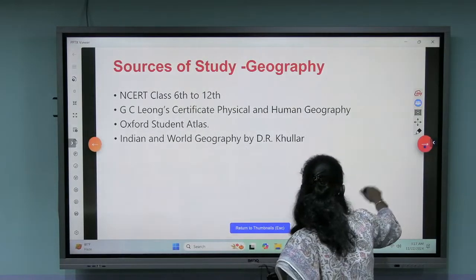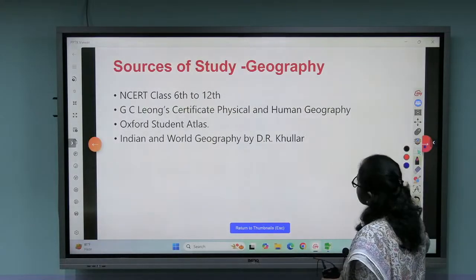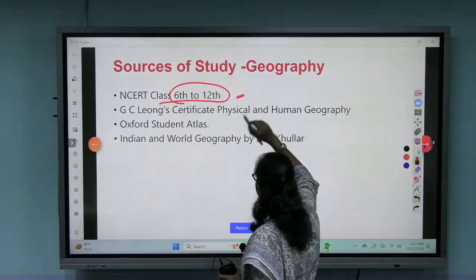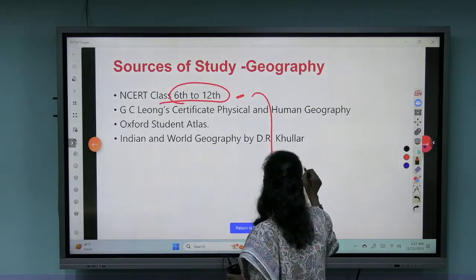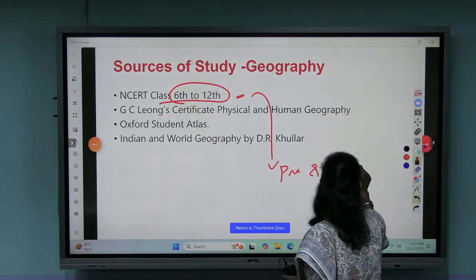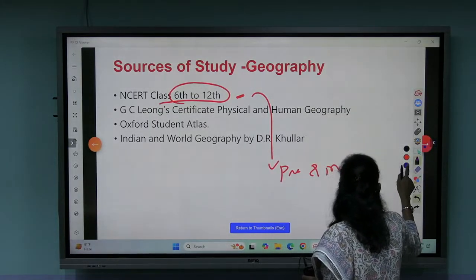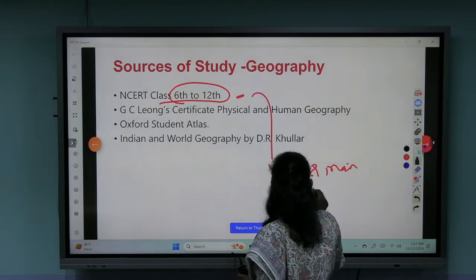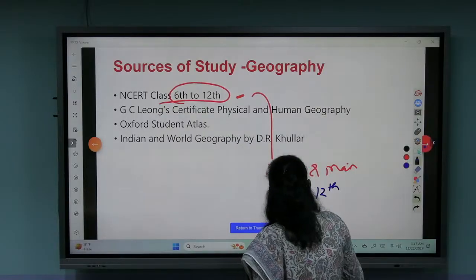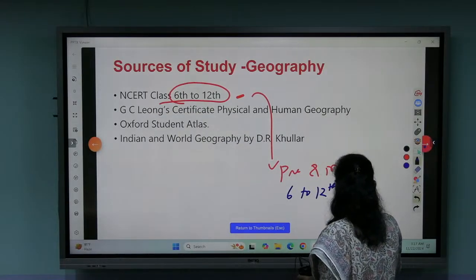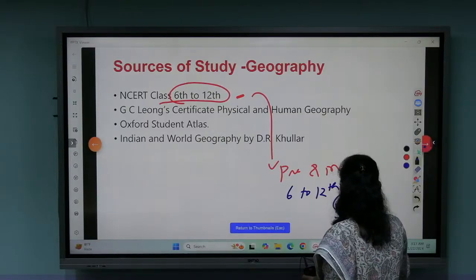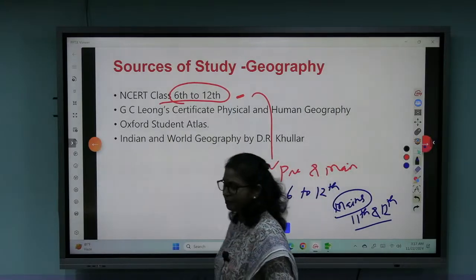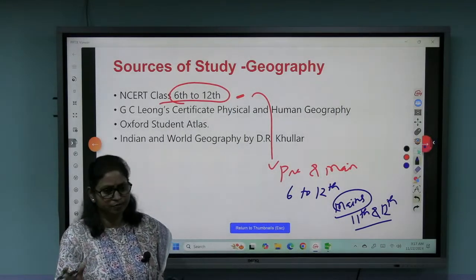So these are the sources. NCERT 6 to 12 you have to study. I am talking from both the prelims and mains point of view. For prelims, 6 to 12 you have to study. For mains, you can give more concentration to 11th and 12th, because maximum questions are asked from Indian geography and so on.